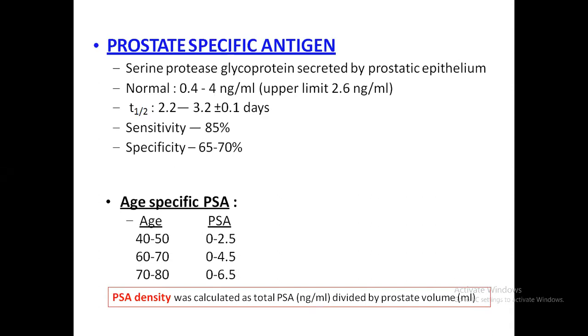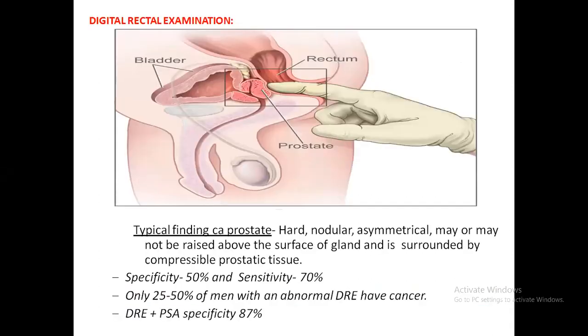One important thing here is the PSA density. The PSA density is calculated by the total PSA divided by the prostatic volume. Second most important is the DRE, that is the digital rectal examination. It is done in the lithotomy position or in the left lateral decubitus position by per rectal examination. You might find a hard, nodular, asymmetric prostate, which may or may not be raised. It is seen that DRE plus PSA has a specificity of about 87% for detecting prostate cancer.